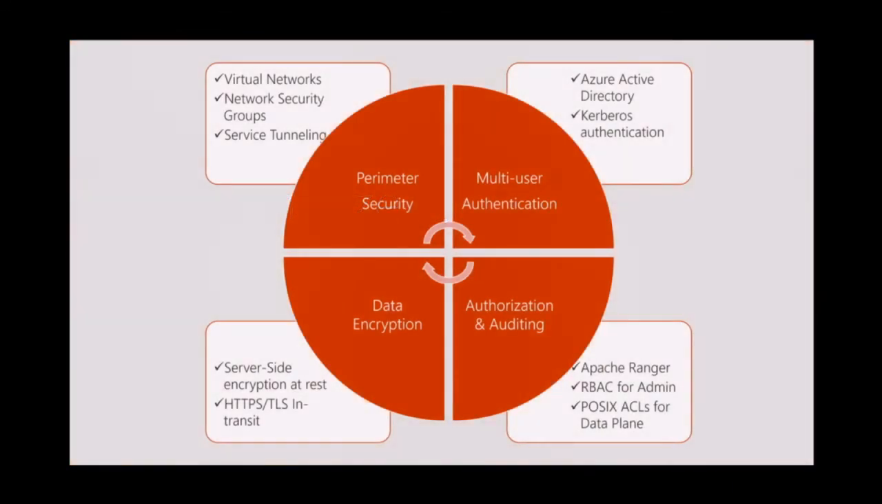So to summarize, we looked at 4 different aspects of security. We looked at perimeter security, which is using virtual networks and network security groups, firewall rules. We also looked at service tunneling, where you can create tunnels on the Blob Store so that only certain virtual networks and the resources in those virtual networks have full access to the Blob Store. We looked at multi-user authentication.